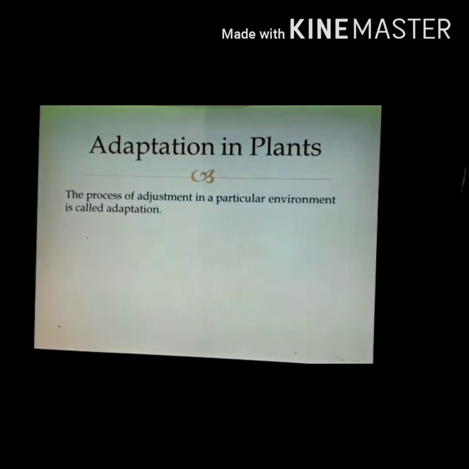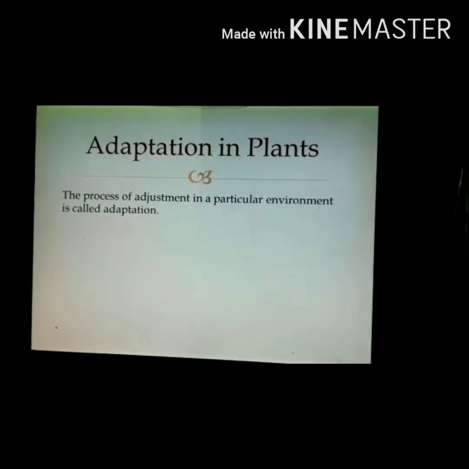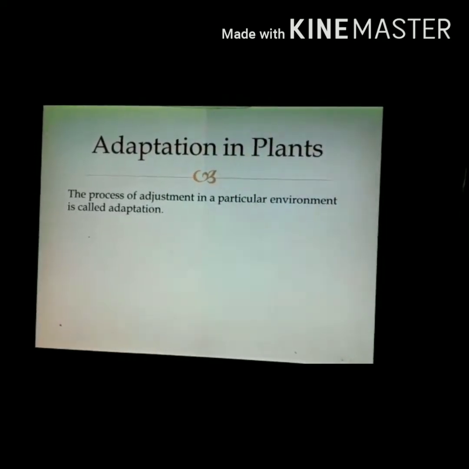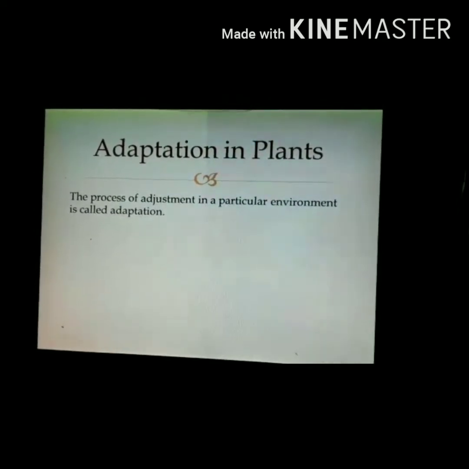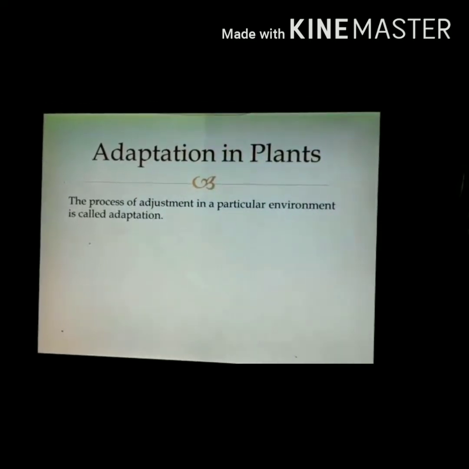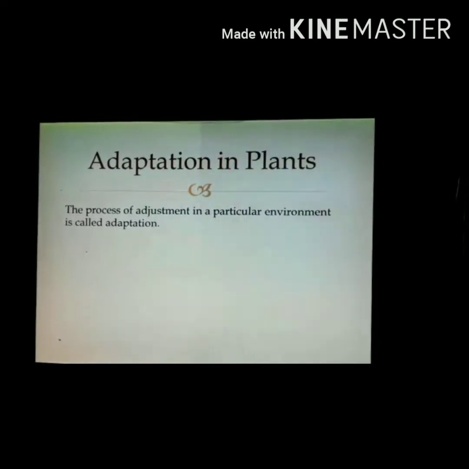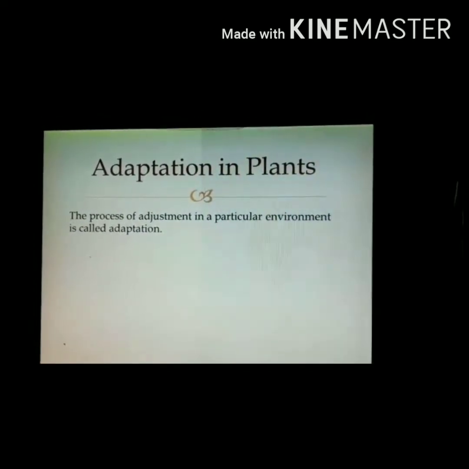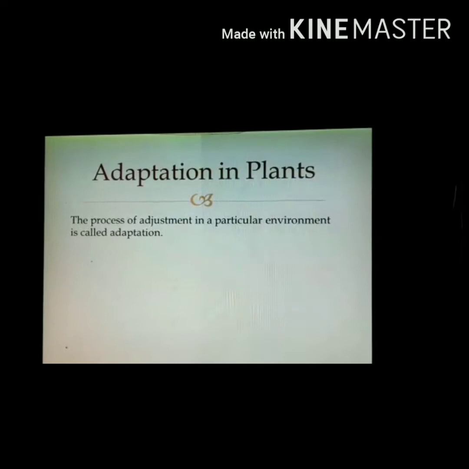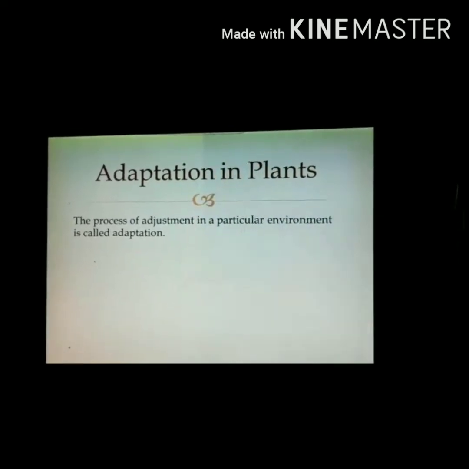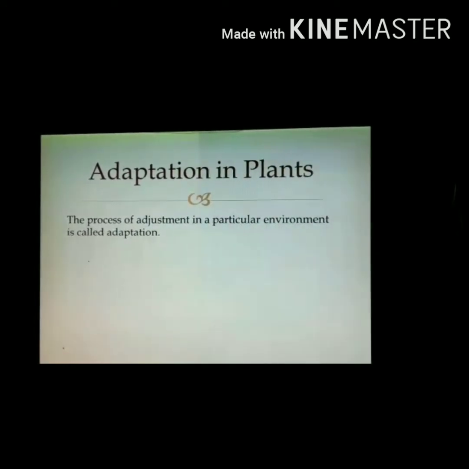For example, human beings adapt themselves in cold regions by wearing warm clothes, that is woolen clothes, and in hot regions we wear light cotton clothes. In this way human beings adapt themselves according to the climatic condition. In that way plants also adapt themselves according to the climatic condition and various other things. All plants have to adjust themselves to their surroundings to live and reproduce.